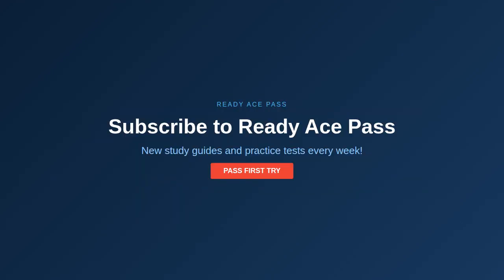How the Bill of Rights connects to your citizenship test. Key points.